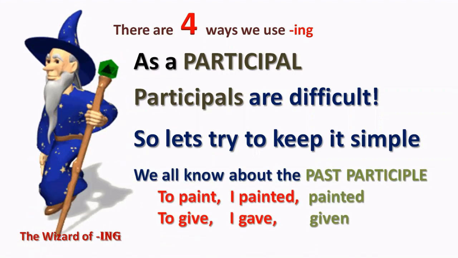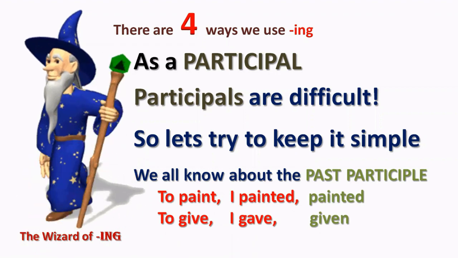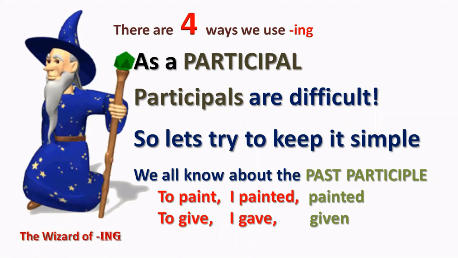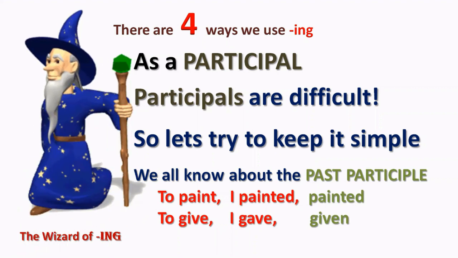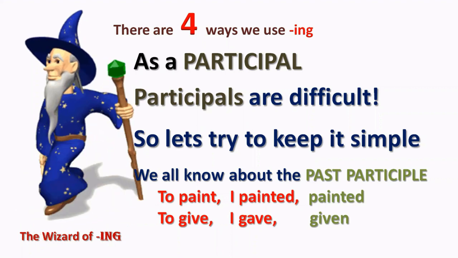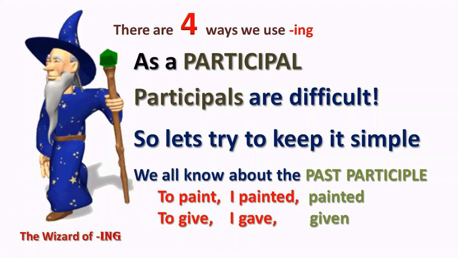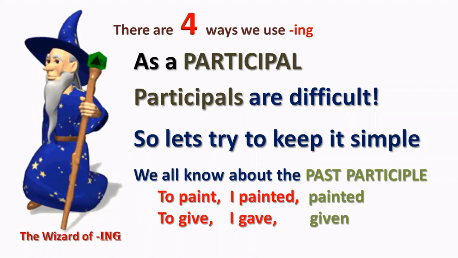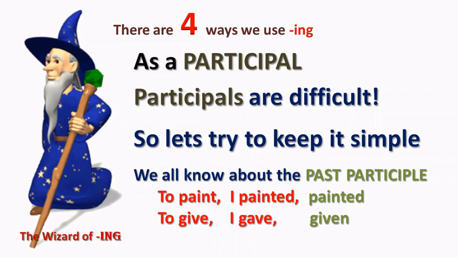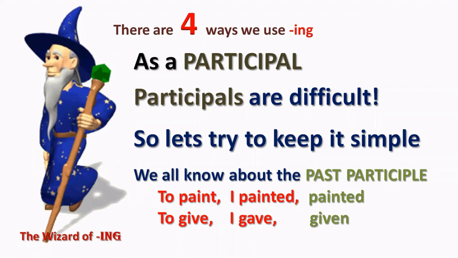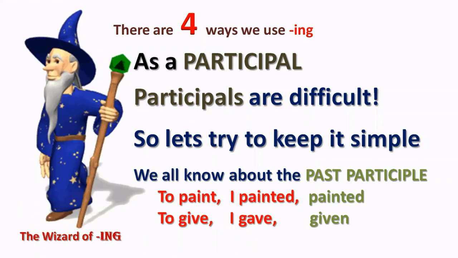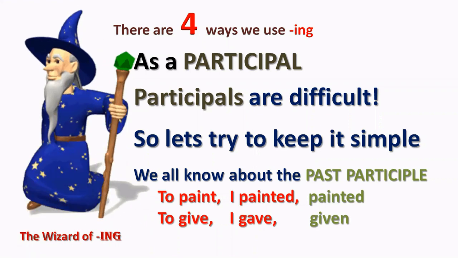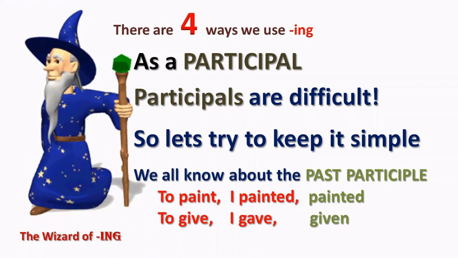So, we all know already about the past participle. Whenever we're talking about a verb, we say the infinitive is to paint, the past tense is I painted, and the past participle is painted. And in regular verbs, the simple past is always the same as the past participle. In irregular verbs, it's a little bit different. So for example, to give: I gave, and the past participle is given. But this is one of the ways we define verbs, if you like. Whenever we talk about a verb, these are the 3 things that we mention.